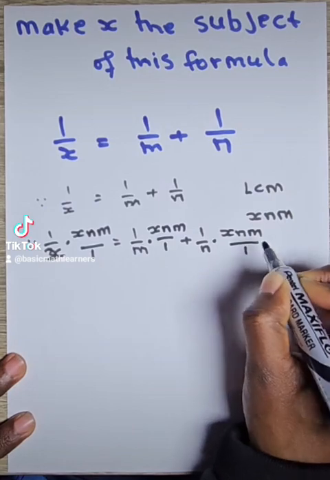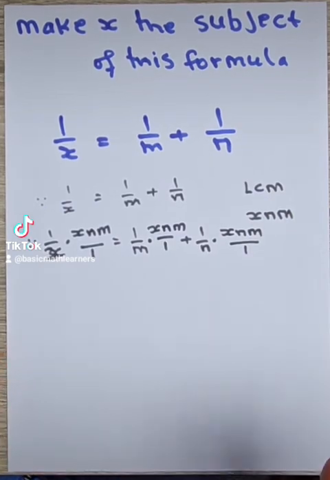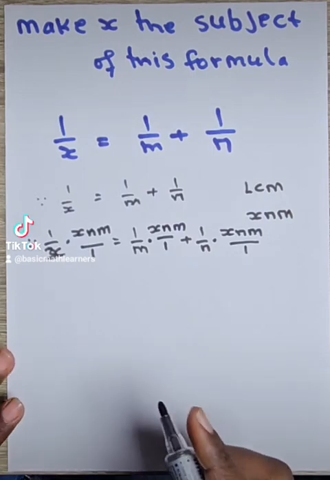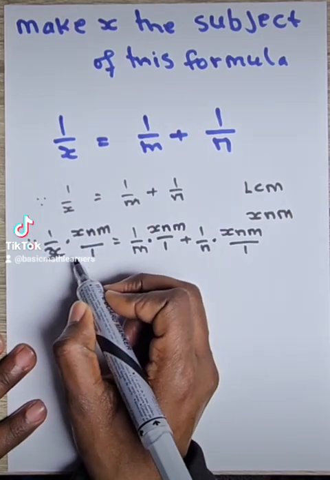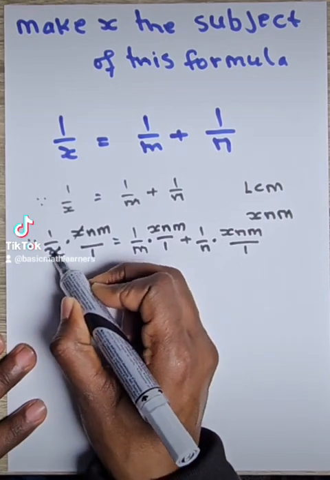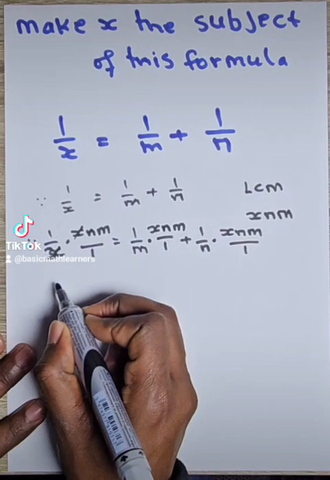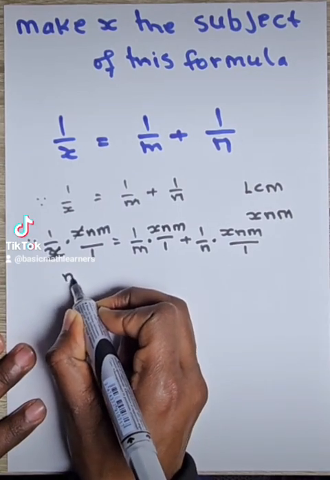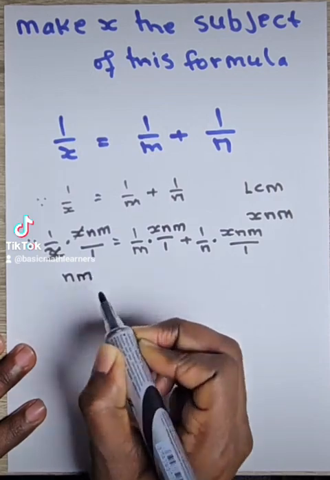Now we're going to cancel out all identical factors. Therefore, on the first term, we're going to cancel out the x's. Therefore, here on the left hand side, we will have n m only.